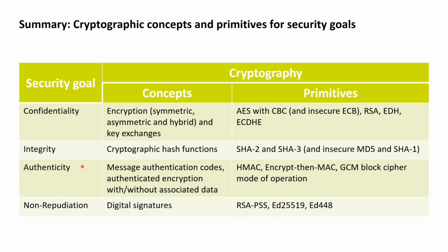For authenticity, we got to see that multiple concepts exist where a first concept is represented by message authentication codes, for example in the form of HMACs, or where a second concept is authenticated encryption with associated data that is implemented by the Galois counter block cipher mode of operation GCM.